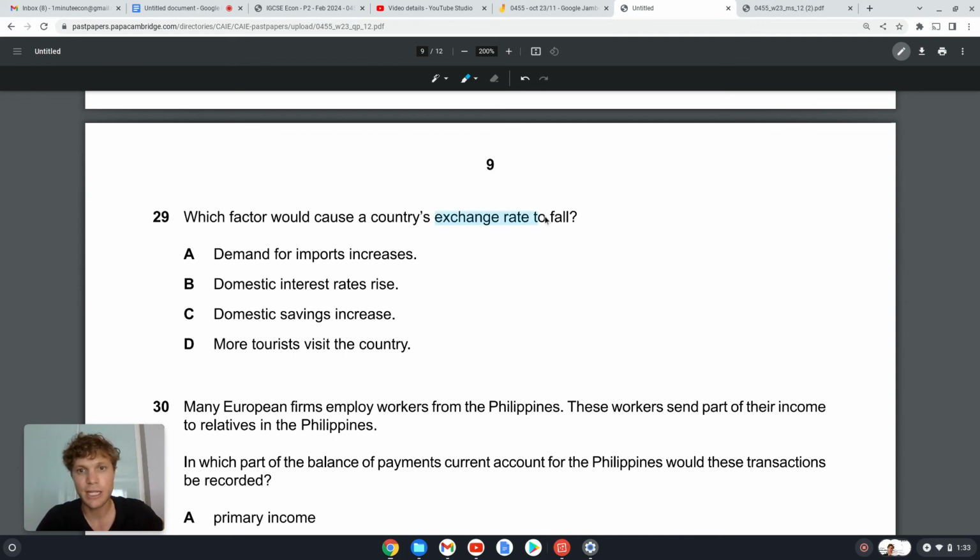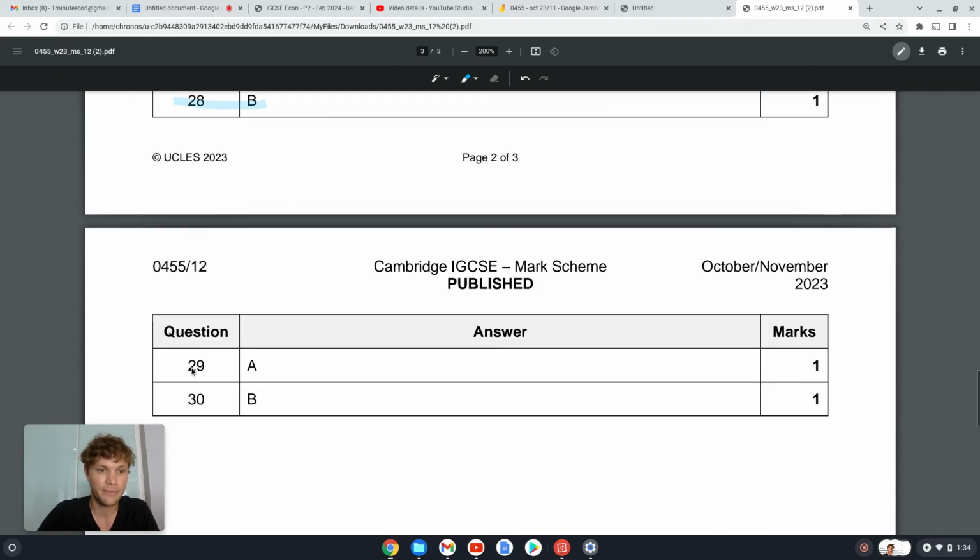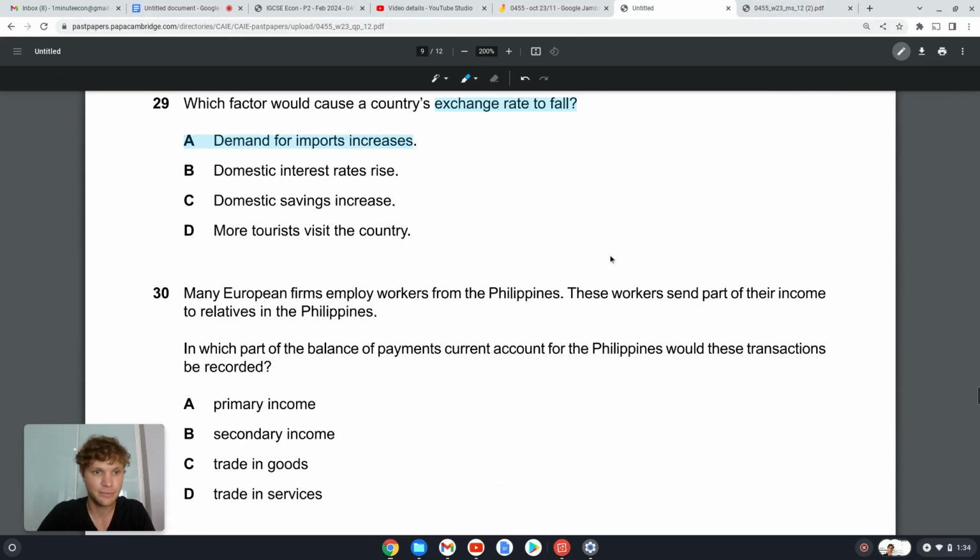So when you see exchange rate fall, it means our money gets weaker. So if we demand more imports, right, then we're going to increase the supply of our money because we use it to exchange for the currency that we need to buy the imports. So if there's more of our money floating around in the market, right, then the value is going to decrease. The exchange rate is going to fall. So 29A.